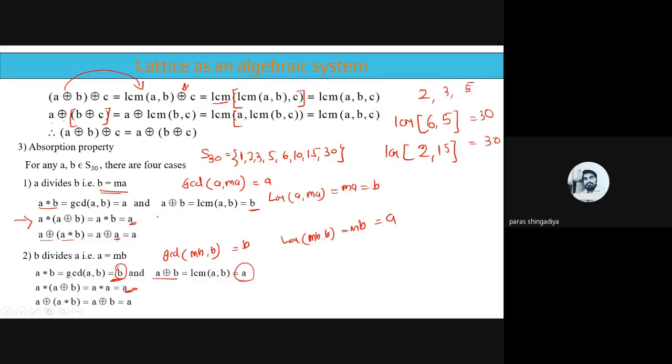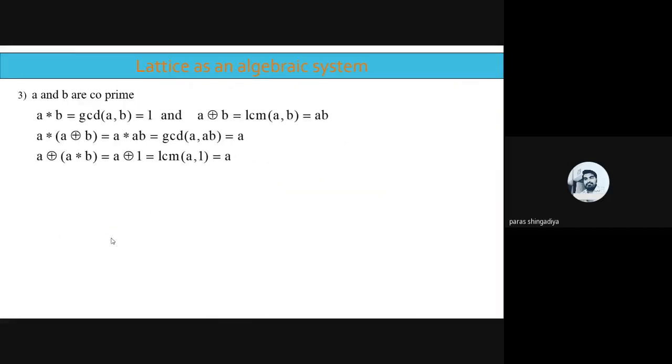Clear? Now in case 3, which numbers are remaining? The case of A dividing B is finished, the case of B dividing A is finished. Now it involves some prime numbers also, where you cannot apply both cases. A divides B and B divides A. In the third condition we'll use prime numbers. A and B are co-prime. Choose A and B such that both are prime numbers, like 2 and 3, or 2 and 5. These are prime numbers.